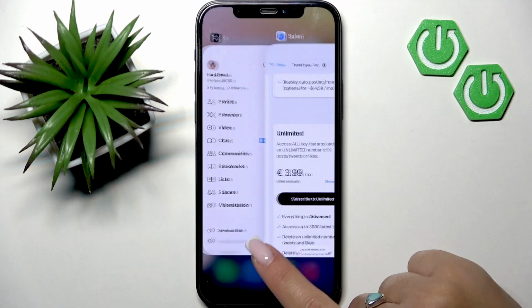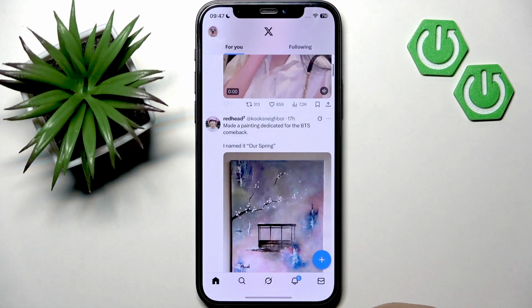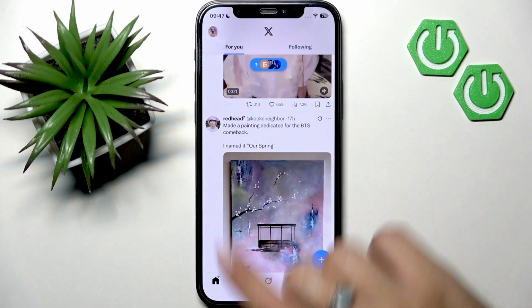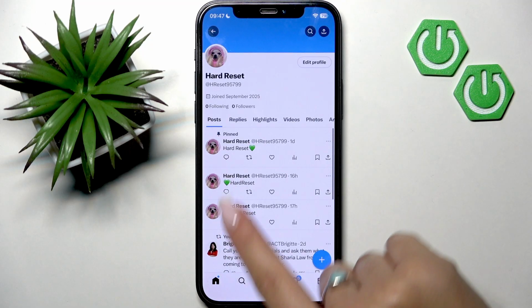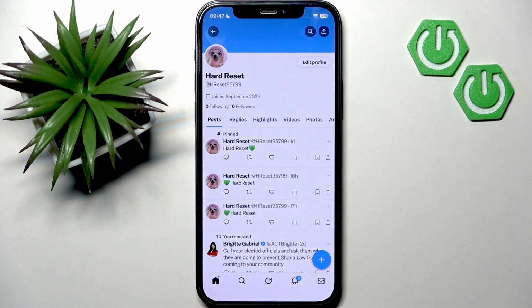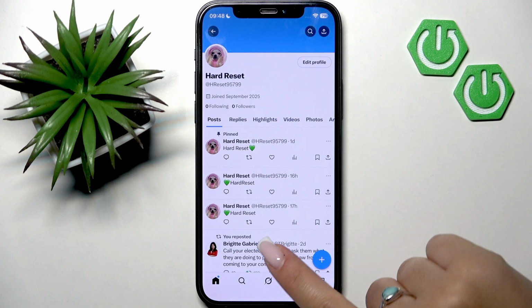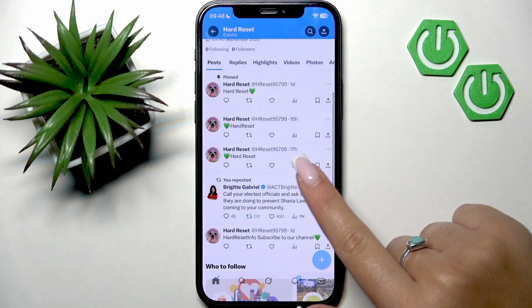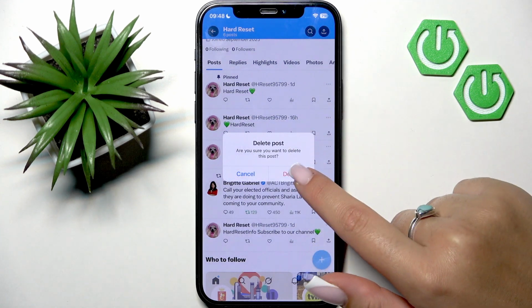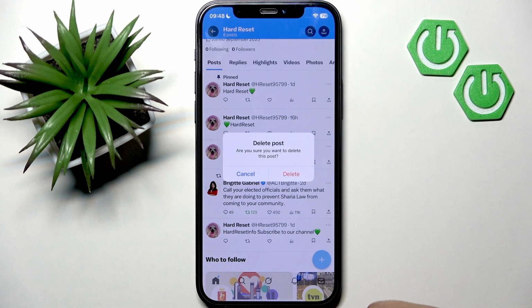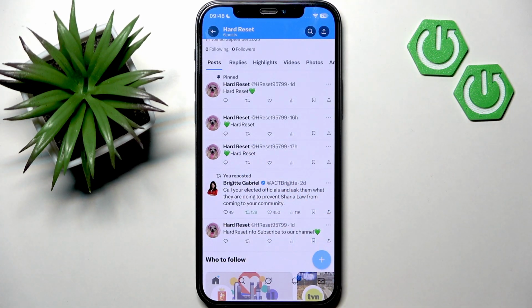So let me show you how to manually delete your X posts. You have to tap your profile picture at the top left and then go to your profile. And now here you can see several tabs that my account is divided. You have to go to posts section right here and find specific post that you want to delete and tap three-dot button next to it and select delete post and tap delete to confirm. And basically repeat this action for every single post, one by one.